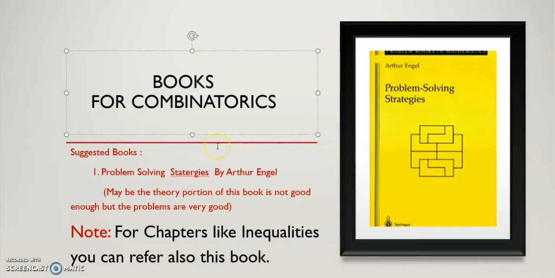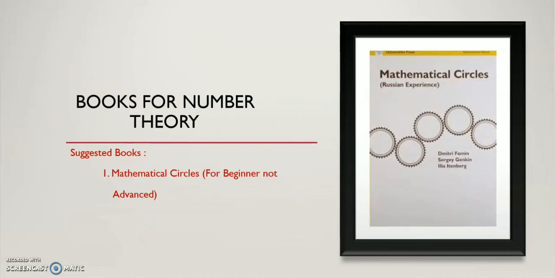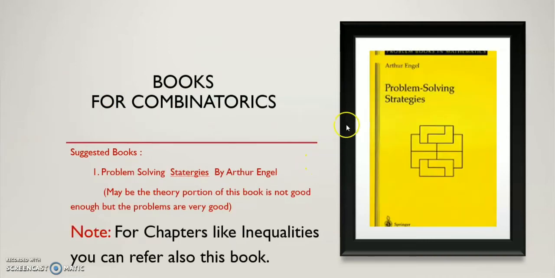These are included in combinatorics, and the theory as well as the exercise portion is very good for combinatorics in this book. Now this book is also good for other topics which I have mentioned, but the specialty of this book is the other topic, basically inequality. For inequalities, you can refer to this book. The inequality portion, the theory as well as the exercise portion, is very good in content in this book.